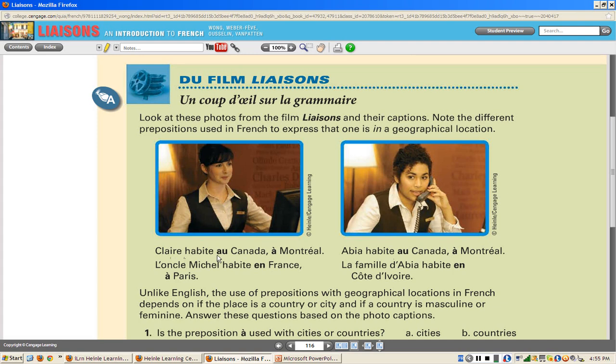So Claire habite au Canada. Elle n'habite pas en France. L'oncle Michel habite en France. N'est-ce pas? Abia habite au Canada. La famille d'Abia habite en Côte d'Ivoire.